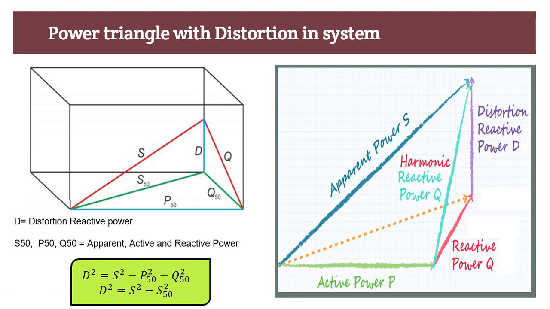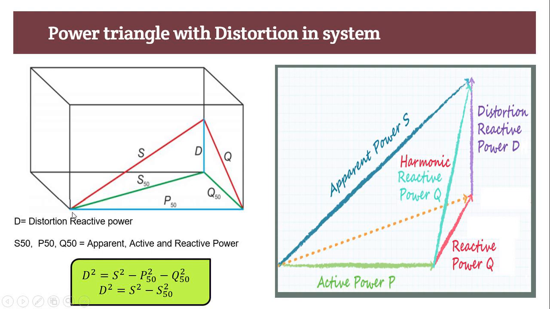Now from here we have to calculate D, how much distortion reactive power is present in our system due to the harmonics.